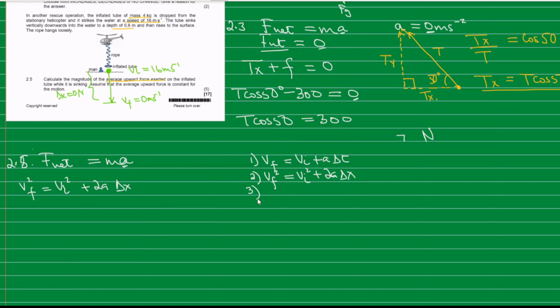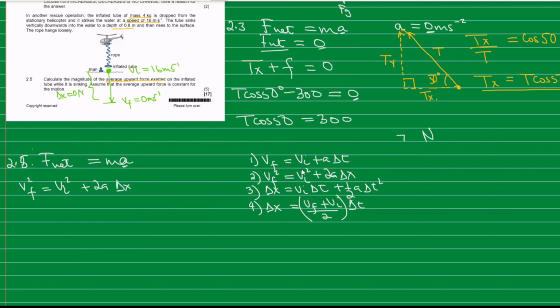The third one is delta x is equal to v initial delta t plus half a delta t squared. Then the fourth one is delta x is equal to v final plus v initial over 2, everything multiplied by delta t.